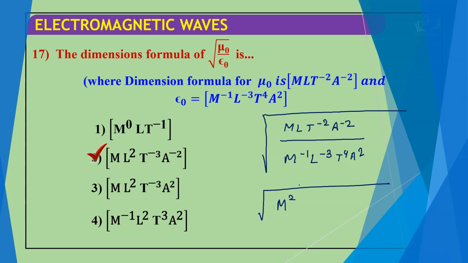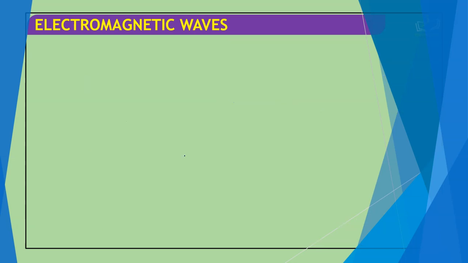If it goes in the numerator, it will be plus; L 4 T. This becomes upside down, so this becomes minus. So 4 to 6, this will become 6, and A minus 2 again becomes minus 4. So taking the root, this will be single M, this will be 2, this will be 3, this will be 2. And this matches with this.